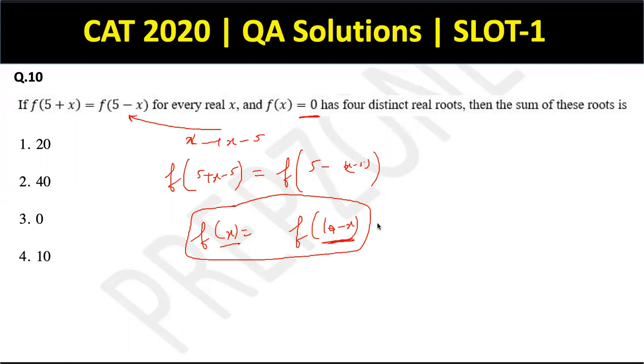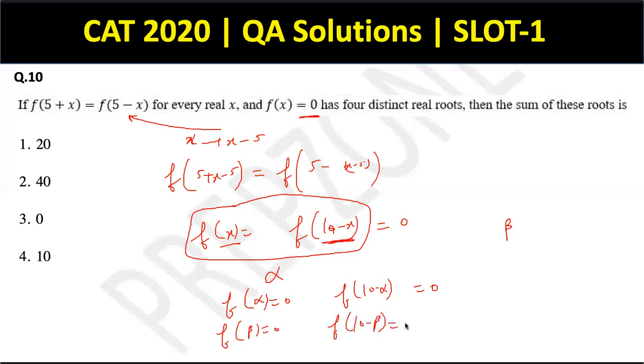Right? So if I keep it as 0, and let us say there is a random root of the equation, the roots are usually classified as alpha, beta. So let's say alpha is a root, right? So this means f of alpha has to be 0. This also means f of 10 minus alpha has to be 0, because f of x is equal to f of 10 minus x. And let us say there is another root called beta. So if f of beta is equal to 0, then f of 10 minus beta also has to be 0.